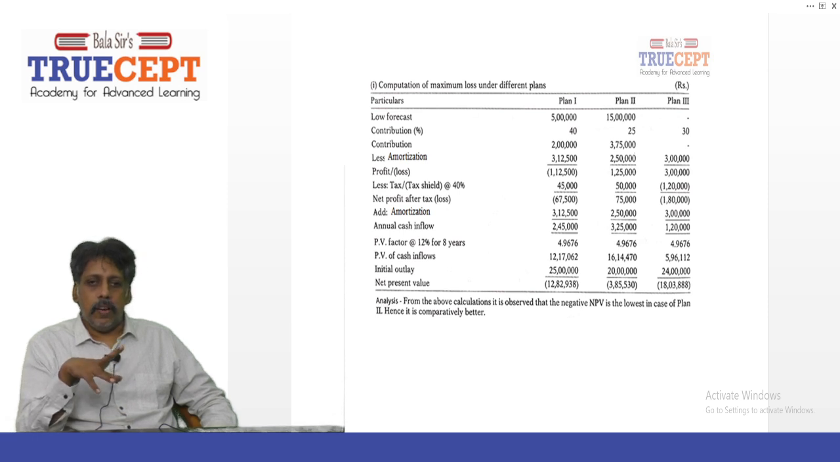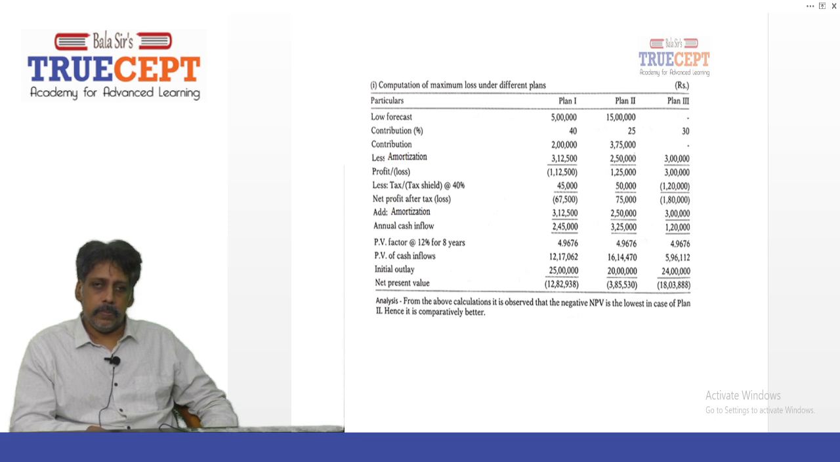3,85,530. Therefore plan 2 is recommended in case you foresee the worst case scenario. Worst event happening, the best one will be plan 2. Read the analysis. From the above calculation, it is observed that negative NPV is the lowest in case of plan 2. Hence, it is comparatively better. You get it?